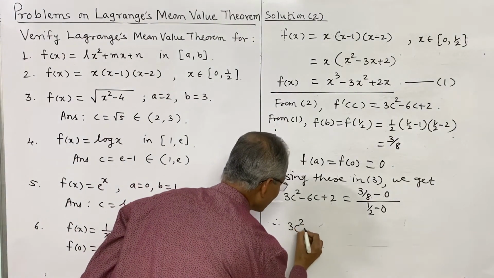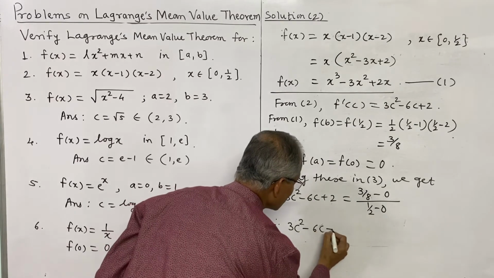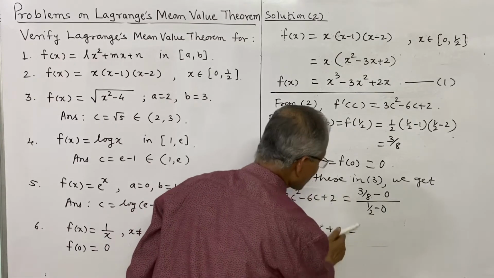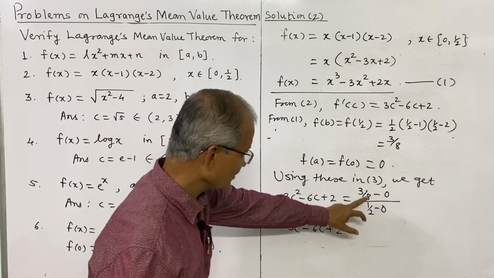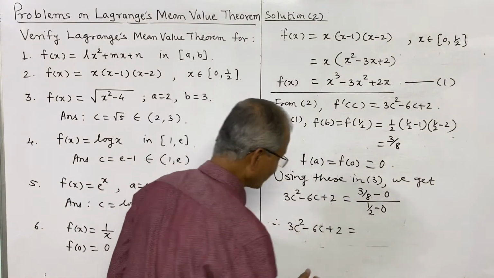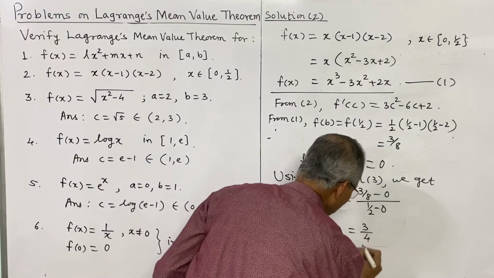This is a quadratic equation. 3c square minus 6c plus 2 is equal to 3 by 8 divided by half. So this 2 will be at the numerator and this becomes 3 by 4. You can verify this.